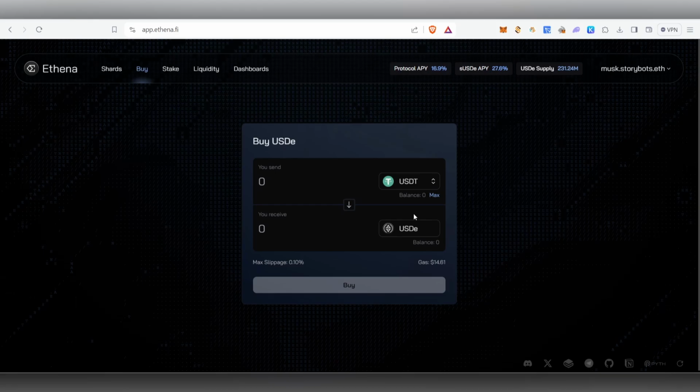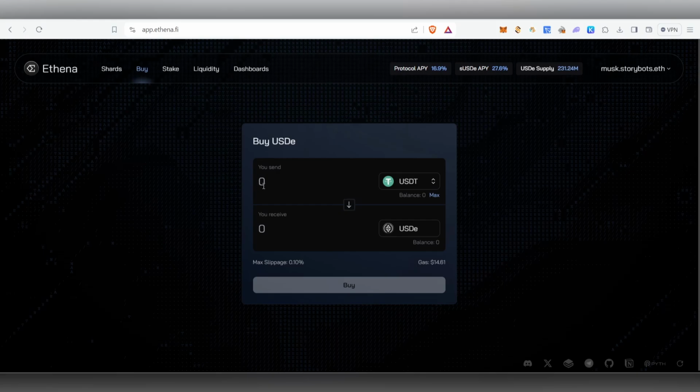So once you click on the buy, it will take you here, and your USDT balance will show up here. For example, one more main thing guys, if you're having a low amount of balance, for example $100 or $200, it is considered to be low in this project if you wanted to invest, considering the gas fee. Okay, so the gas fee is so high, so you can try if you have at least $500 to $1,000 is the minimum range to start this airdrop itself.